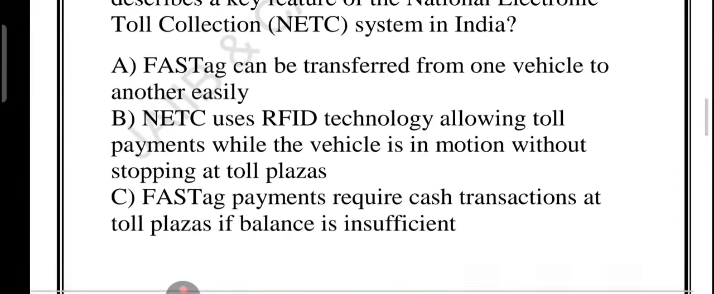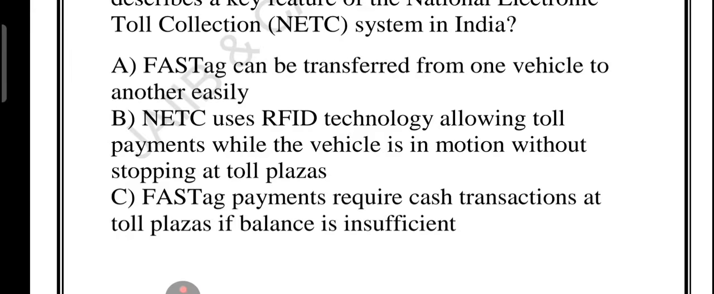So let's look at the option number A. This is wrong. Why? Because FASTag is linked to a specific vehicle and it cannot be transferred to another vehicle. Think of it like a car specific ID. Only that car can use it, right? What about B? Yes, this is the correct answer.